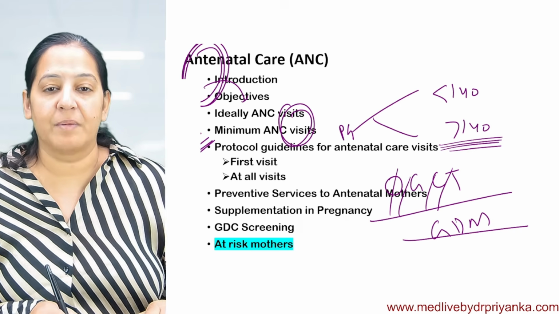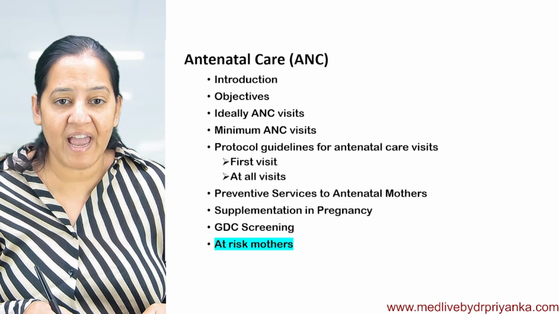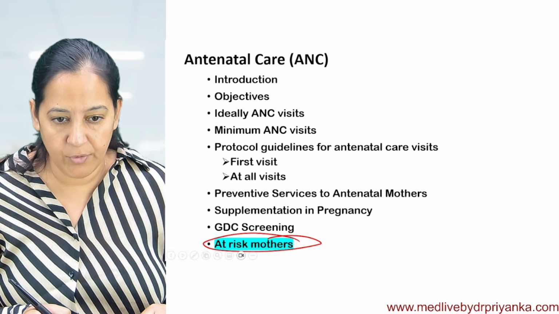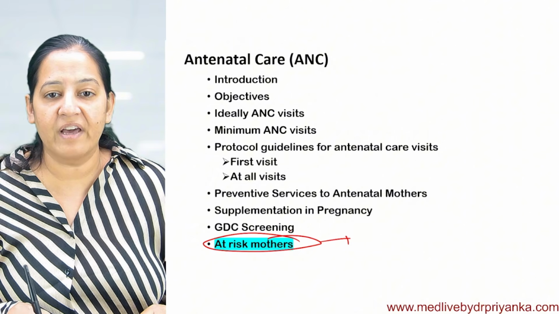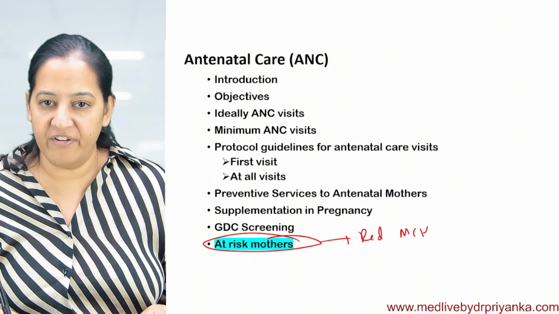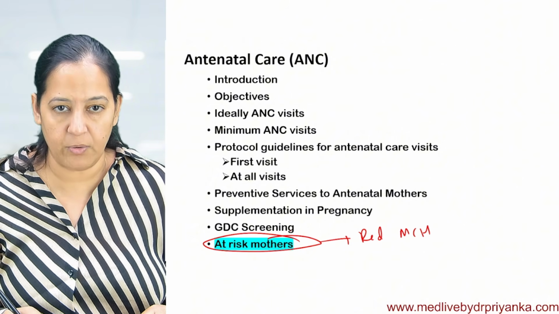Now tell me, at-risk mother. I told you, you have to identify the high-risk pregnancy. And if it is a high-risk pregnancy, you have to make the red MCH card, and you have to refer it to the PSC and higher referral units. Yes or no? So how to identify?